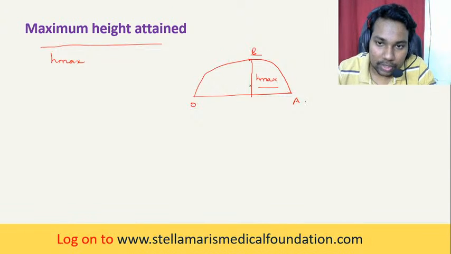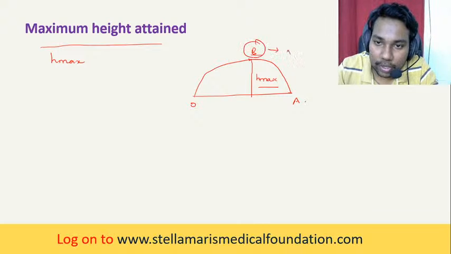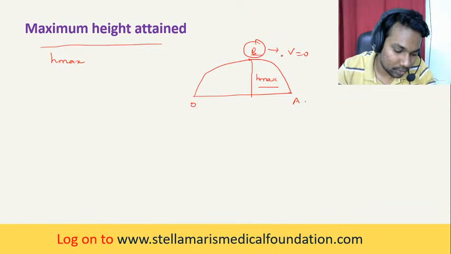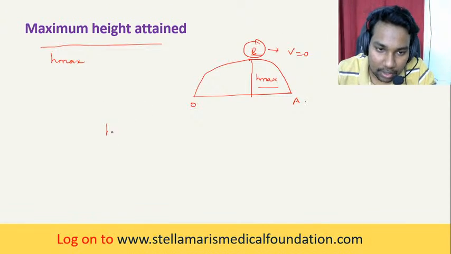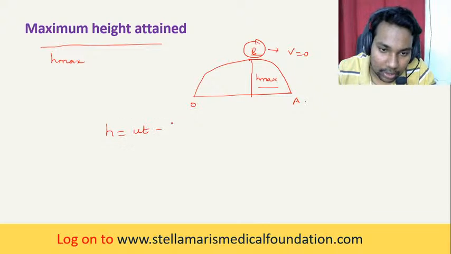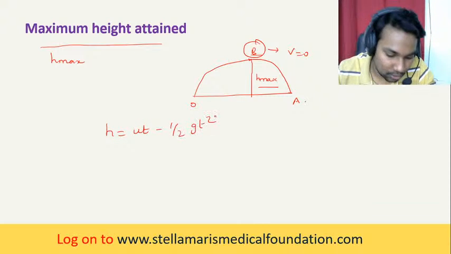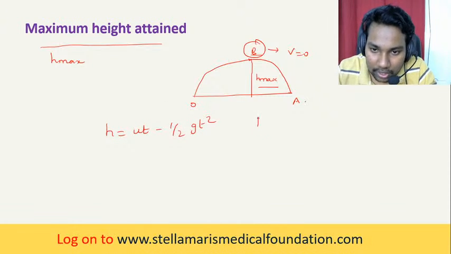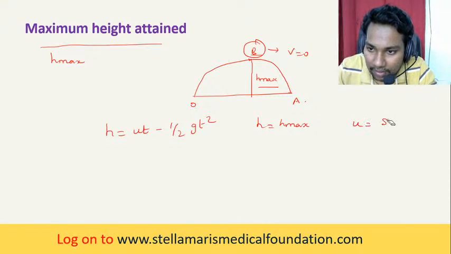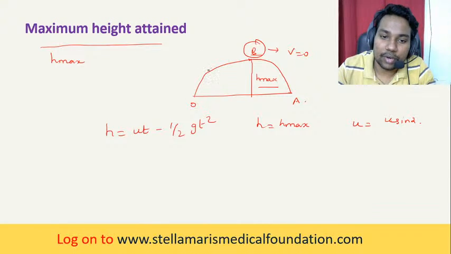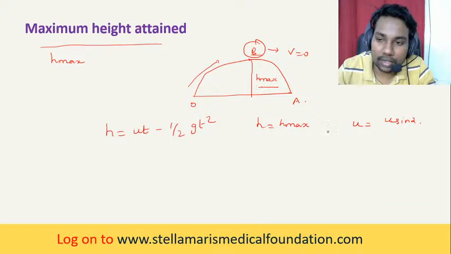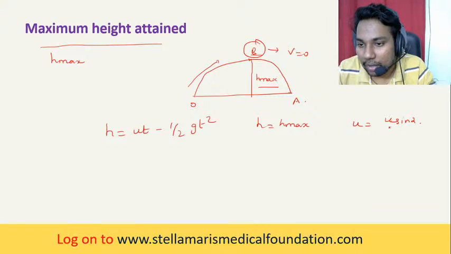Okay, so as we know, at the highest point the vertical velocity is equal to 0. So I can use this relation, h is equal to ut minus half gt squared. So here h is equal to h max, maximum height. u here is u sine alpha, because we are considering vertical motion, so u is the vertical component of velocity, that is u sine alpha.